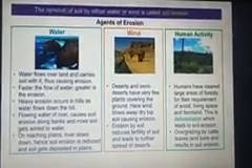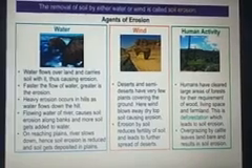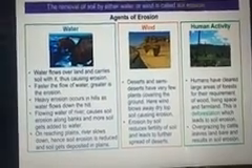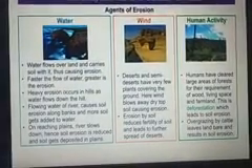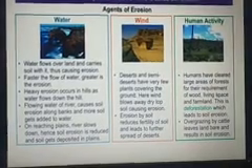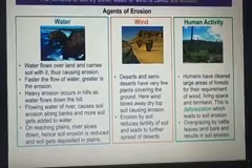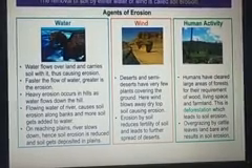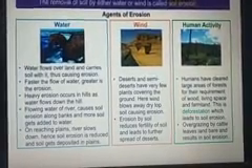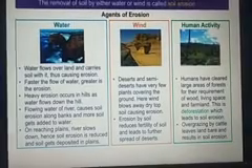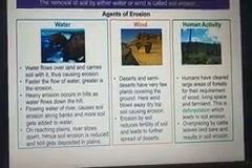Then it may occur due to wind. So deserts and semi-deserts have very few plants covering the ground. Here wind blows away dry top soil causing erosion. Erosion of soil reduces fertility of soil and leads to further spread of desert. Yes, these two, water and wind, are natural factors which can cause soil erosion.